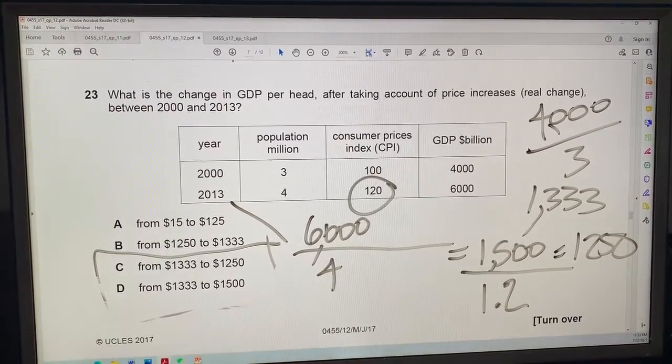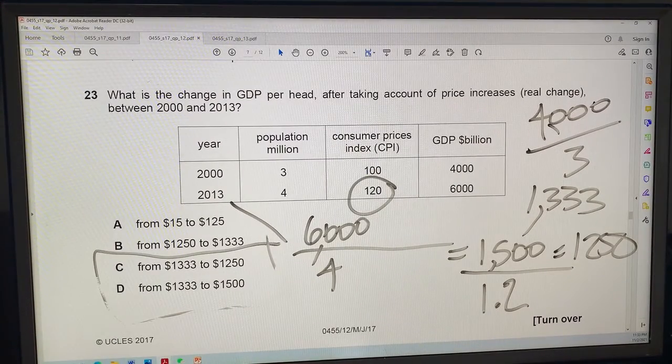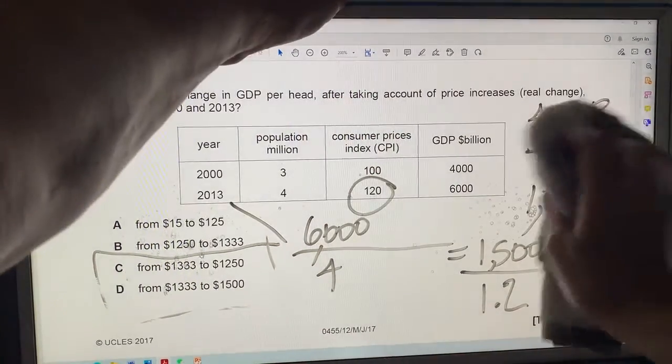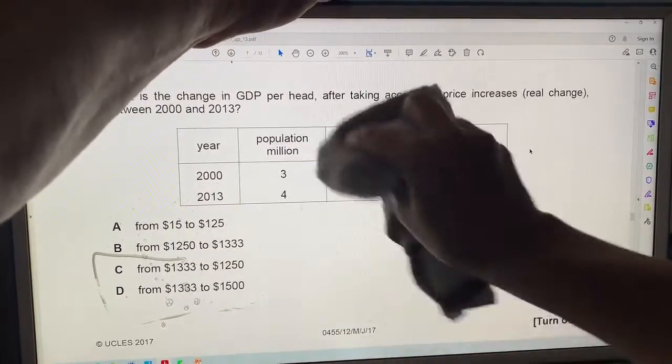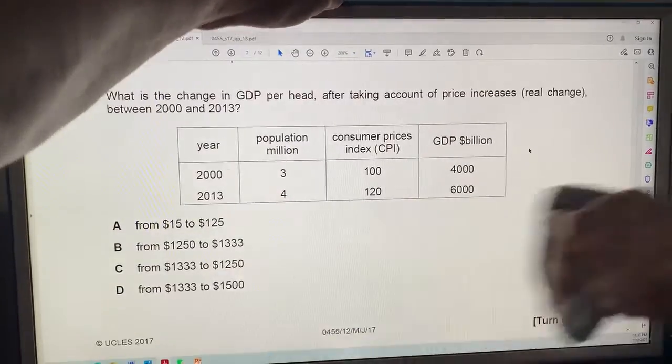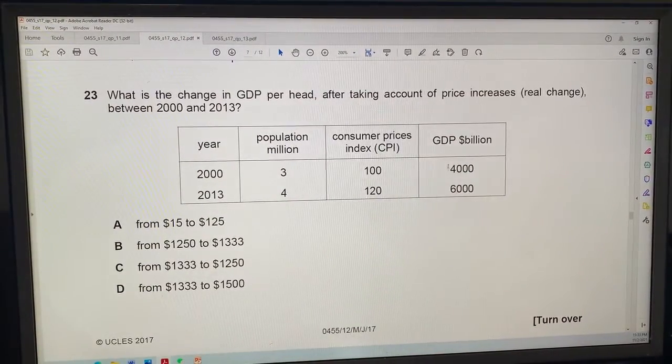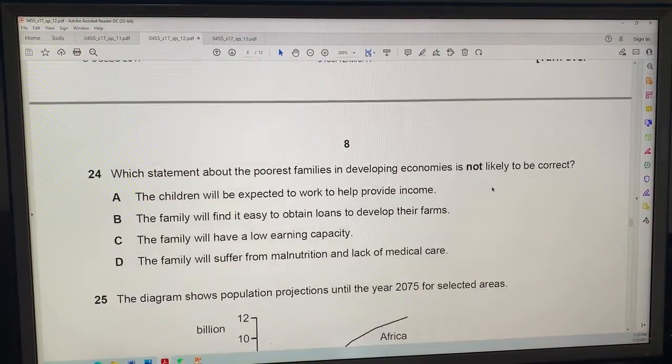Fingers are not very good. Got that? It's kind of easy math, but it helps to know what to do. Let's try 24.